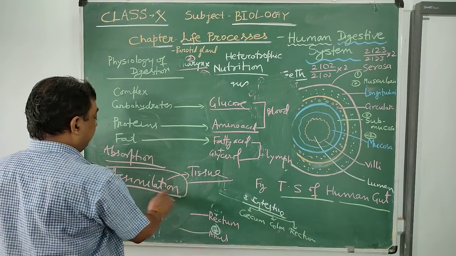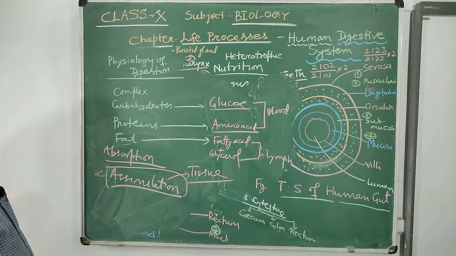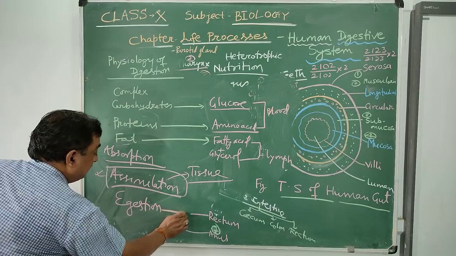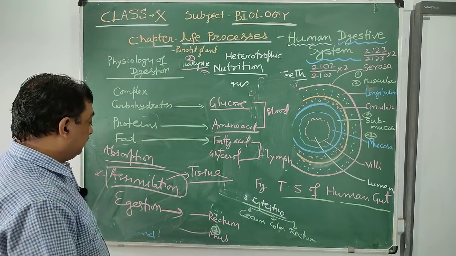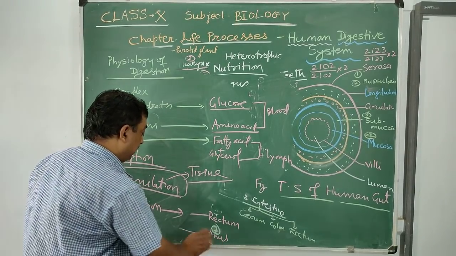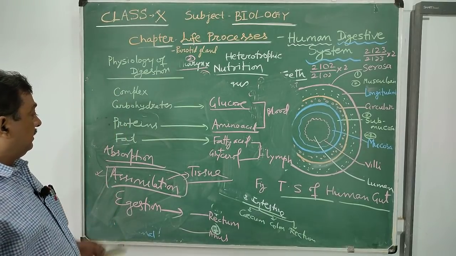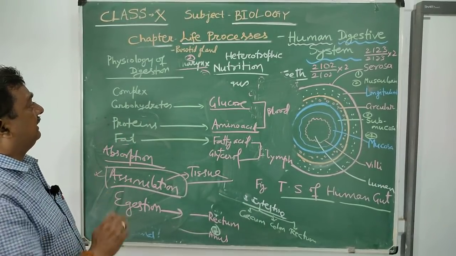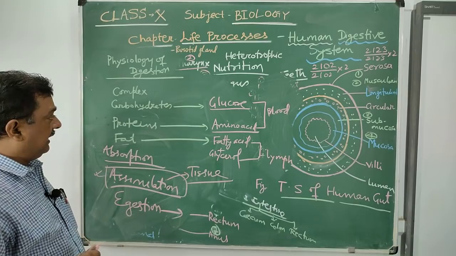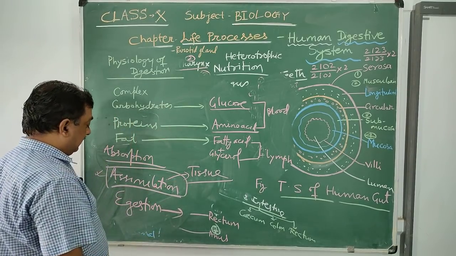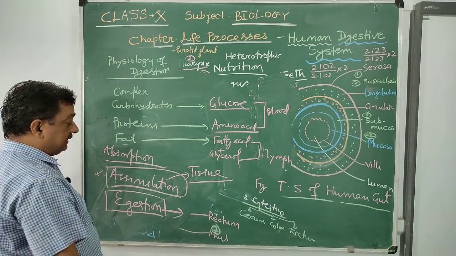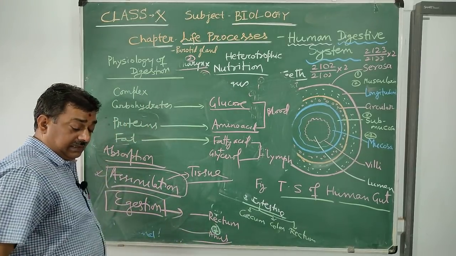So assimilation is a very important step of digestion. And last is egestion. Egestion means waste products are released to the outside from the alimentary canal through the anal pore or anal aperture. The most important point about the alimentary canal or digestive system is that maximum digestion takes place in the small intestine, and there is no digestion of carbohydrate in the stomach. Finally, waste products or undigested food materials are released to the outside through the anal aperture.